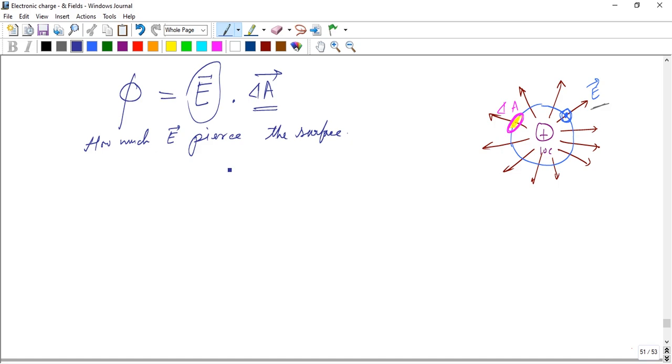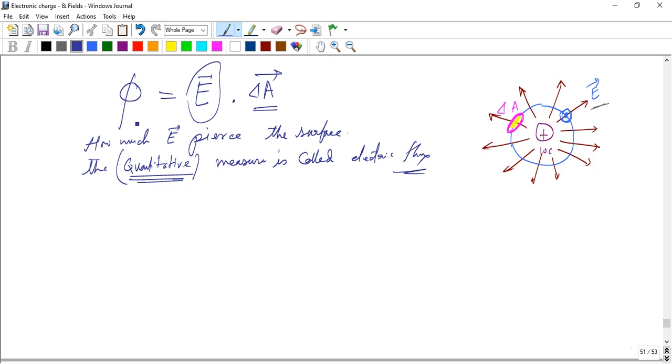That is a quantitative measure, and it is called electric flux. Quantity means a number. Okay, that is a number. That's why flux is a scalar. Flux is a scalar.